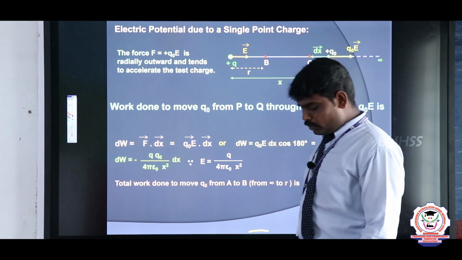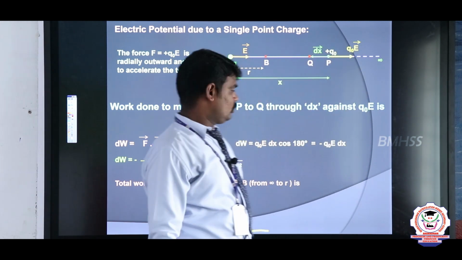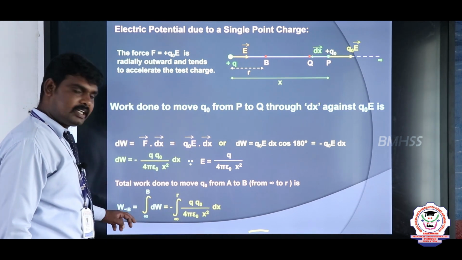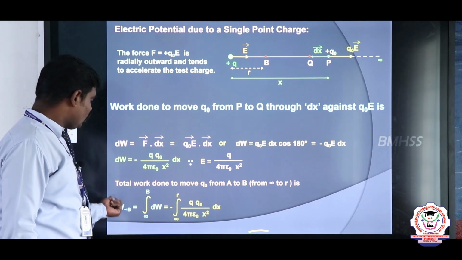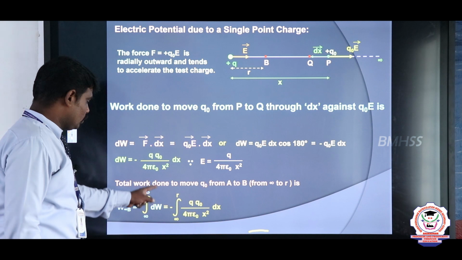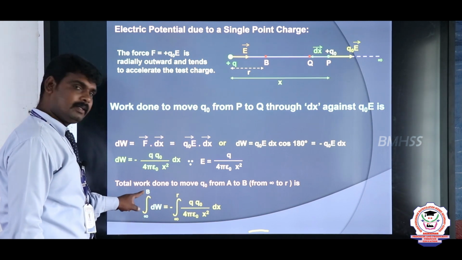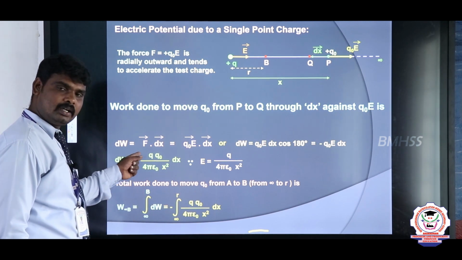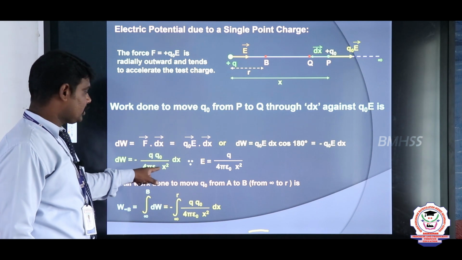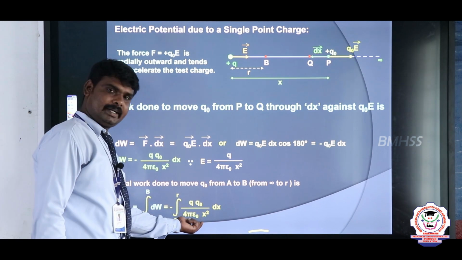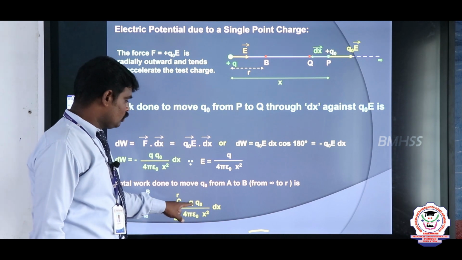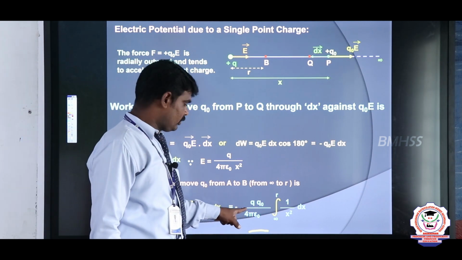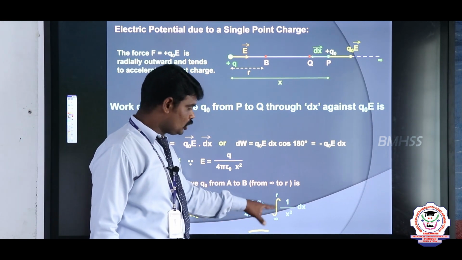Okay. So that's why I am taking the integral. So the integral of dW is converted into W, the work done from infinity to that point B. So integral from infinity to B, dW is equal to, what is the formula for dW? Minus Q naught Q divided by 4 pi epsilon naught into x square into dx. That formula I applied here. Okay. So here Q naught and 4 pi epsilon naught are constant. Now take it outside. Minus Q naught divided by 4 pi epsilon naught, integral from infinity to R.